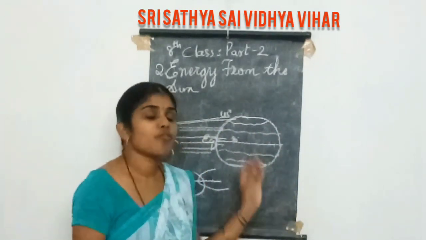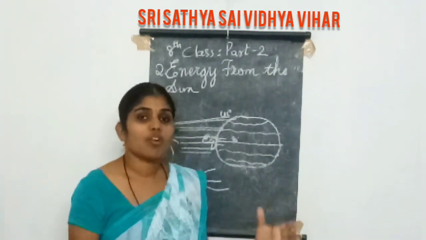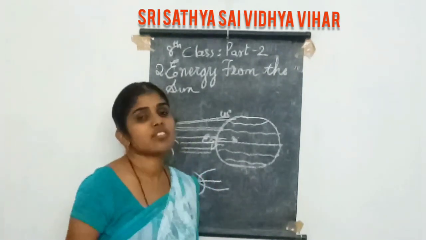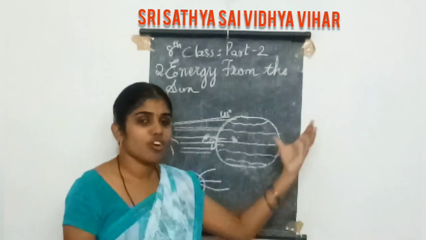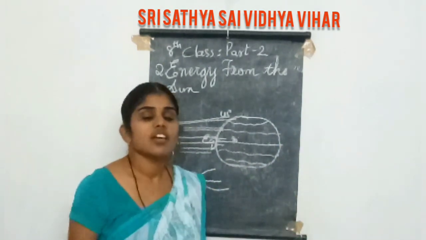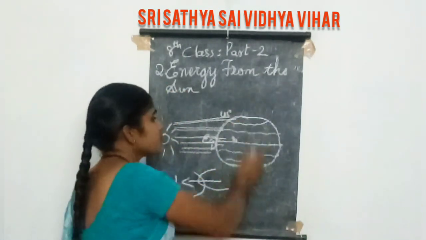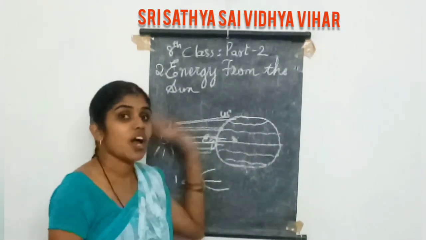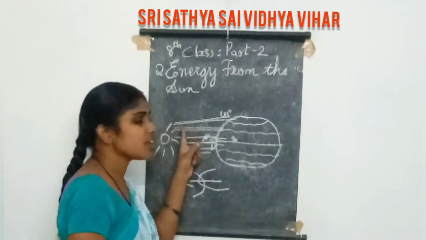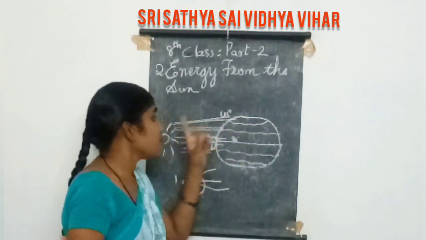Our India is located in the equatorial region, and Africa is also located there. North America and South America are also somewhat near the equatorial region. Coming to the poles, they are very far away from the sun. That's why the sun rays have to travel much more than for the equator to reach the poles.